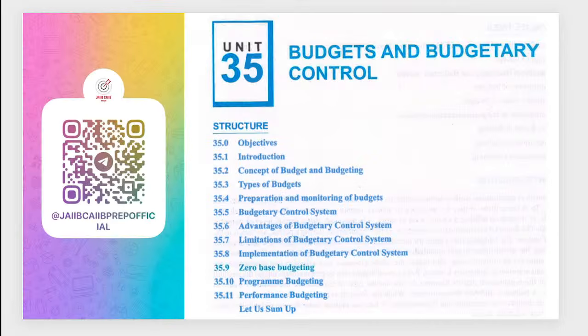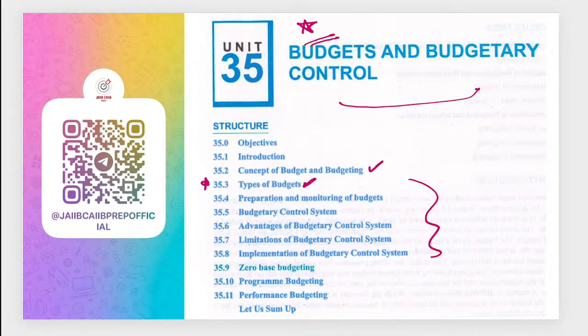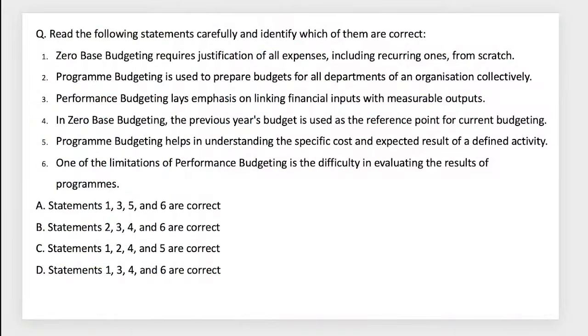Next, last unit, unit number 35. This is full of theoretical aspects, okay? Many theoretical aspects are there, like budget and budgetary control, types of budget. So basically the functional budget types and the areas. Mostly it is around the different types of budget and budgetary control, right? So zero based budget and program budget, they got asked in a previous examination also. So let's go through these.